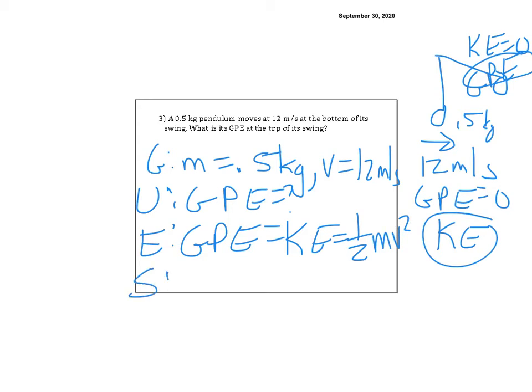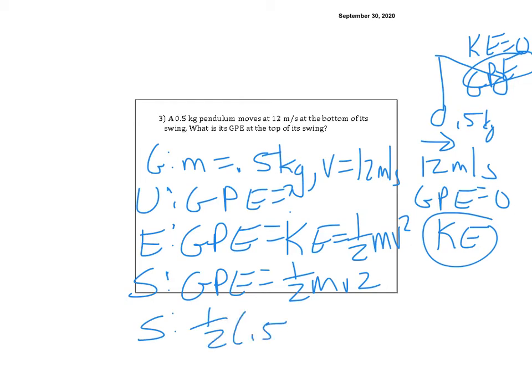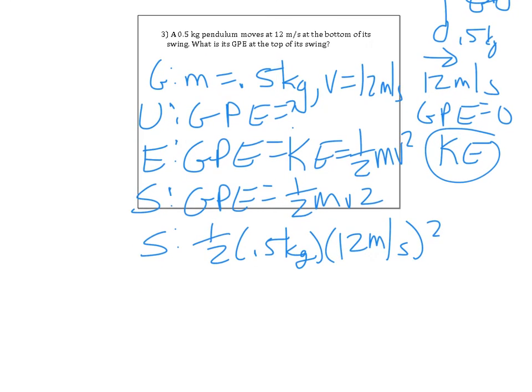So now, for this one, I have GPE equal to 1/2 mv squared, and then I can simply plug it in. So it's 1/2 times 0.5 kilograms times 12 meters per second squared. If I plug that in, I get 36.